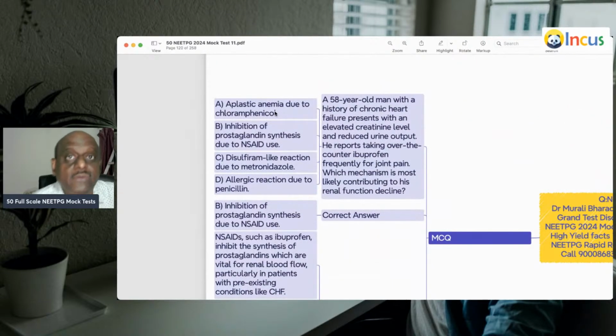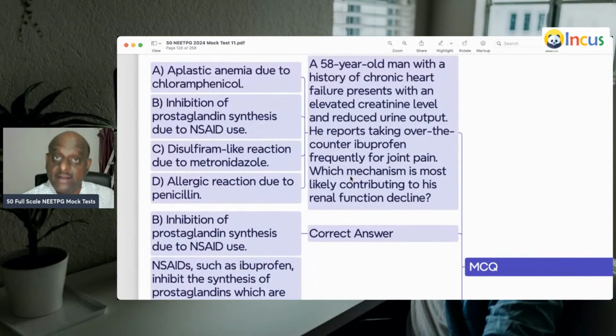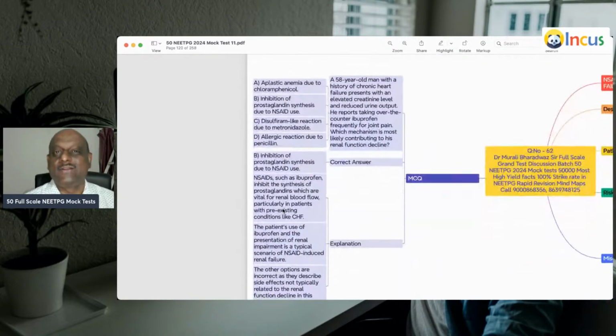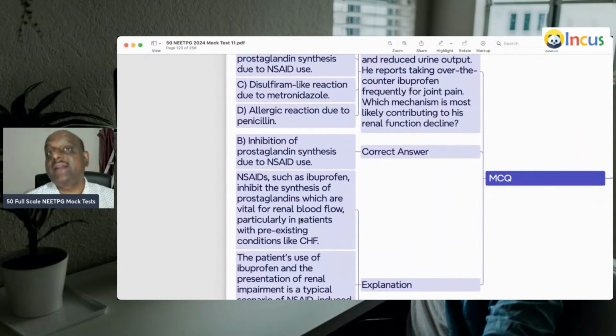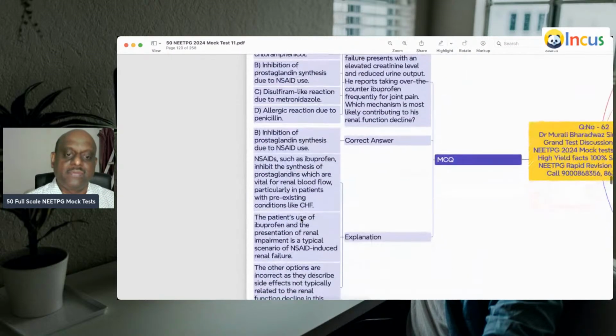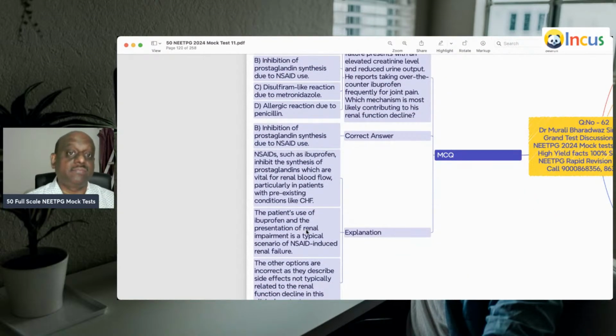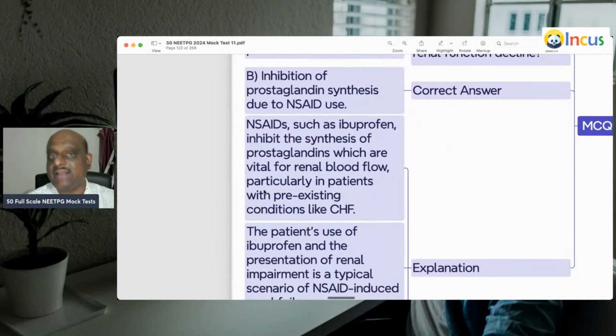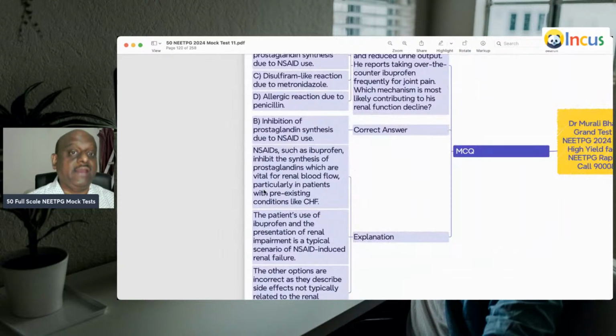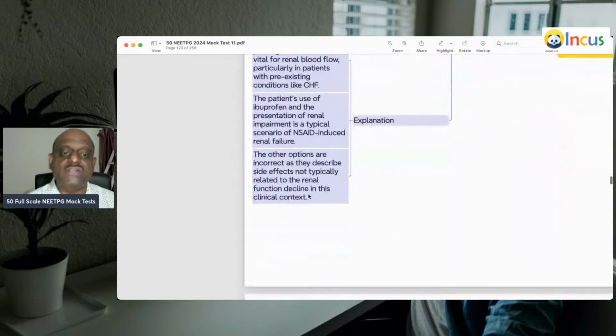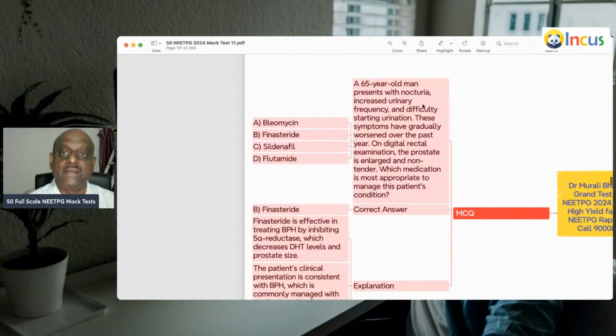58-year-old, chronic heart failure, elevated creatinine, reduced urine output. Earlier received ibuprofen. So typically, ibuprofen inhibits the prostaglandins, and a prostaglandin decrease will decrease the renal blood flow, leading to renal failure, especially if there is a pre-existing condition like congestive heart failure. So always be careful to give NSAIDs in the patients who are having CHF, is what you need to remember.